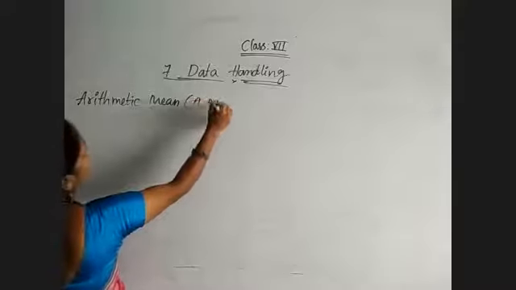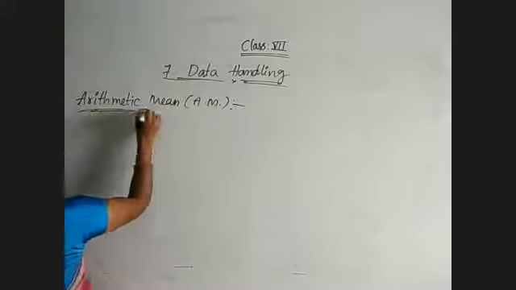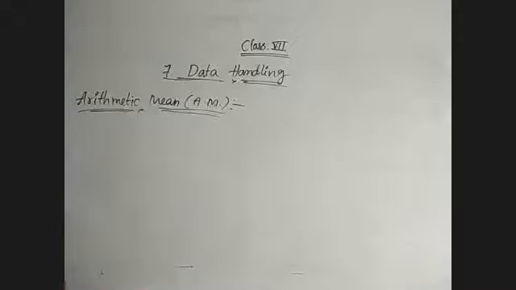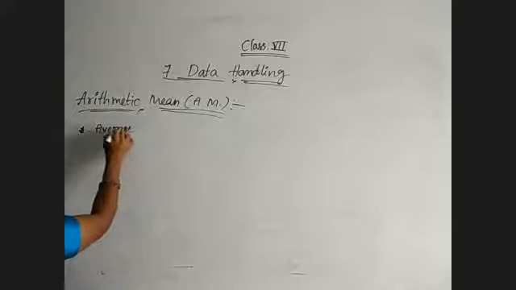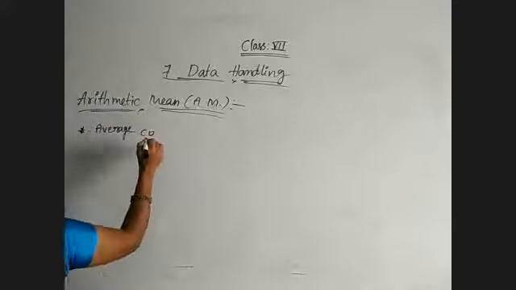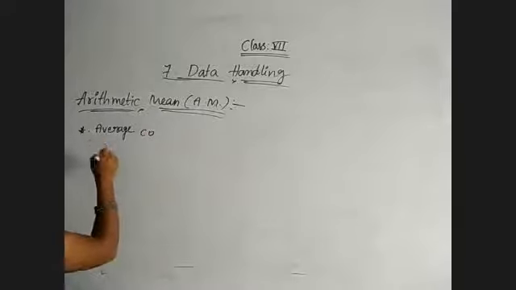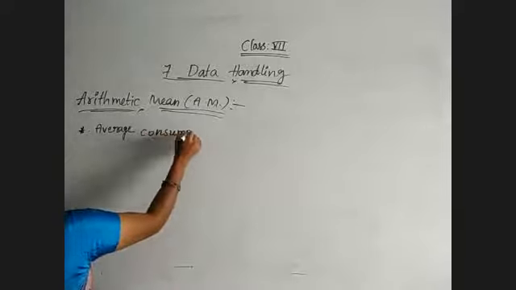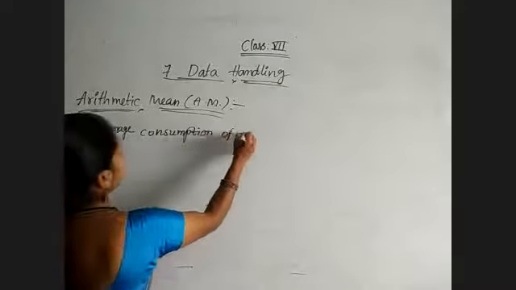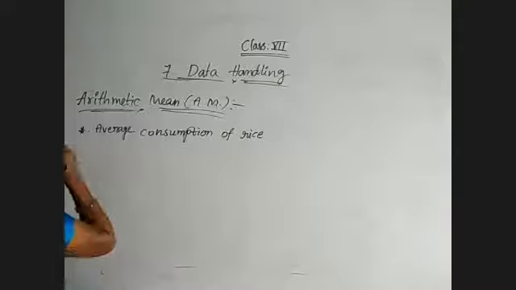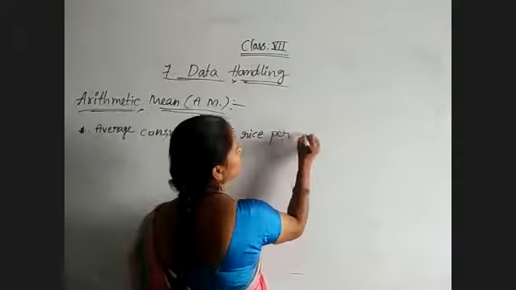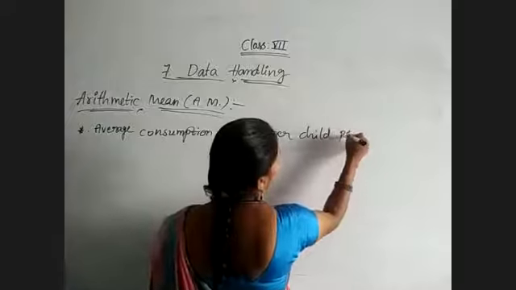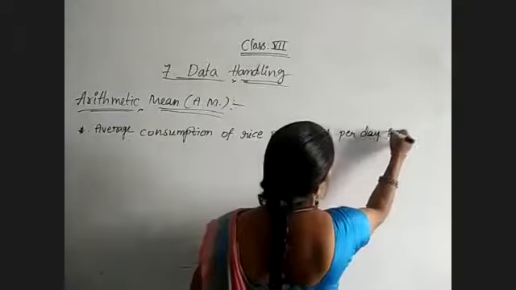Simply we will write AM, arithmetic mean. So observe these examples. Average consumption of rice per child per day is 150 grams.